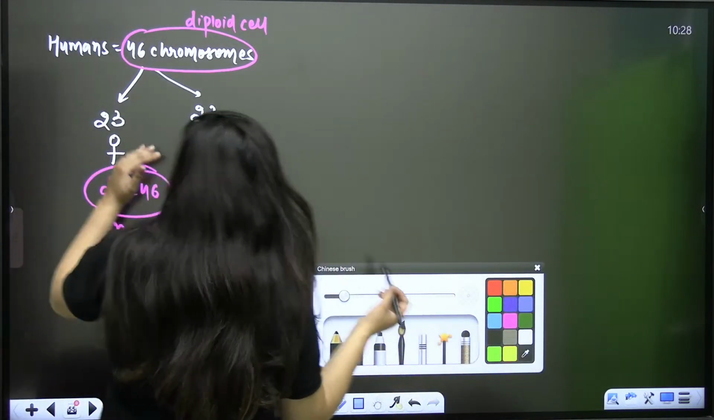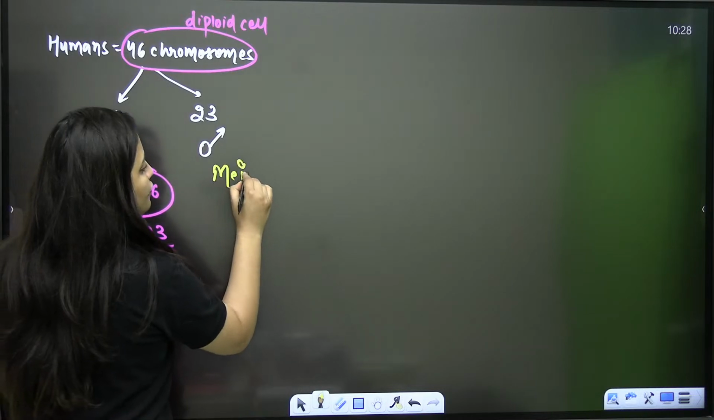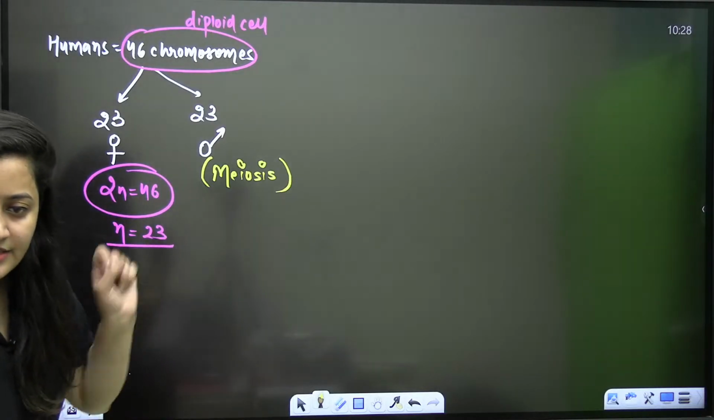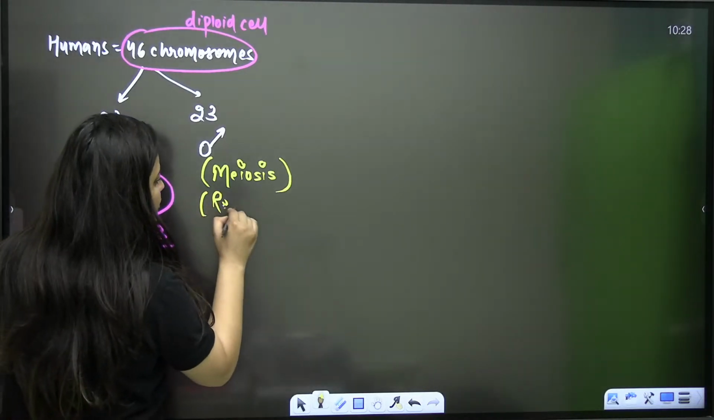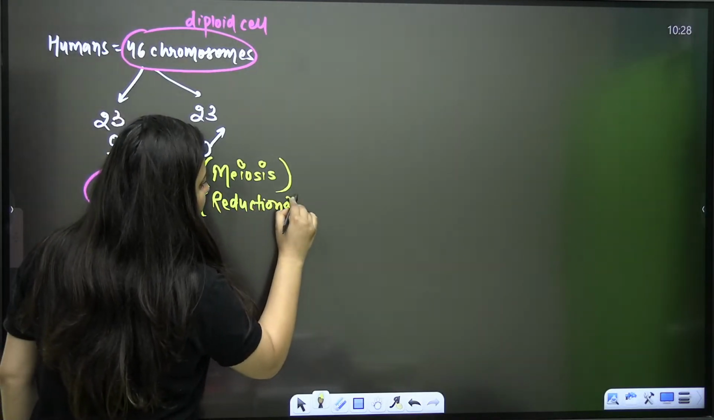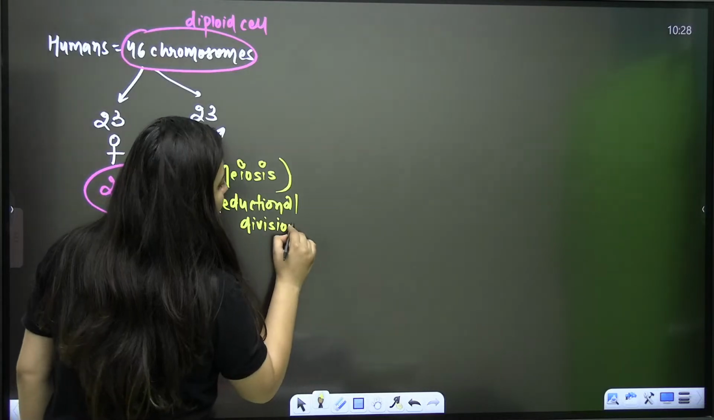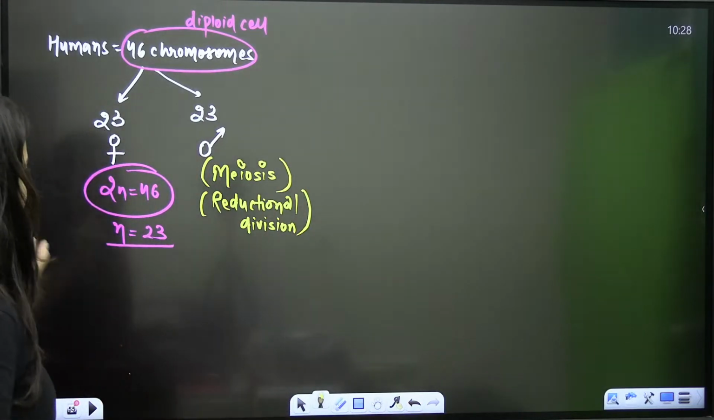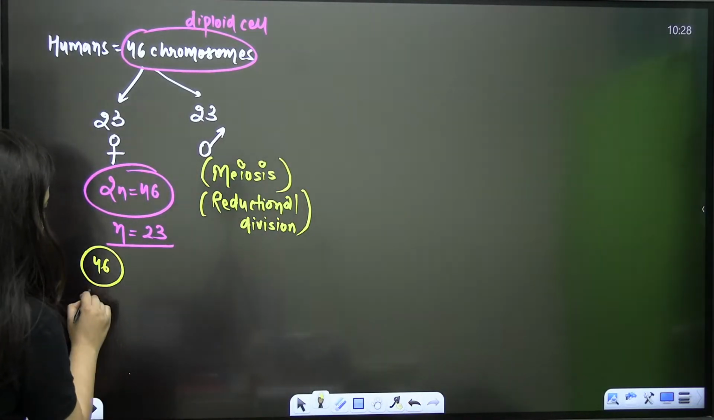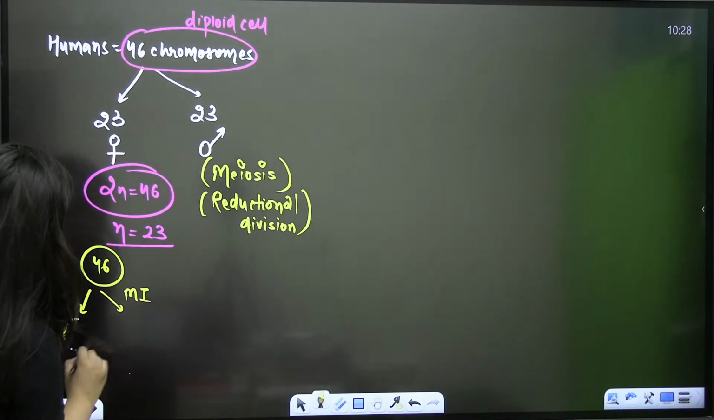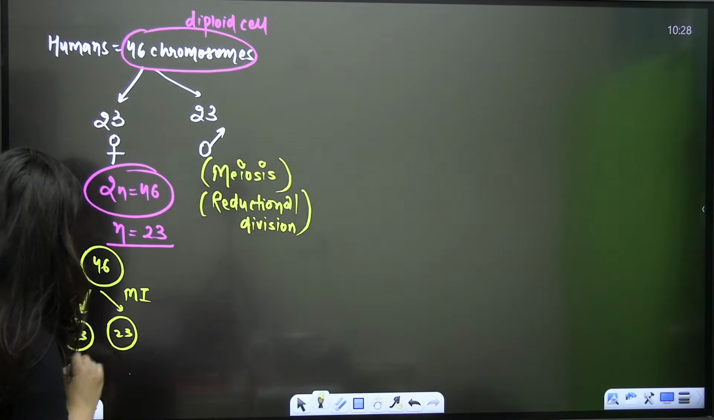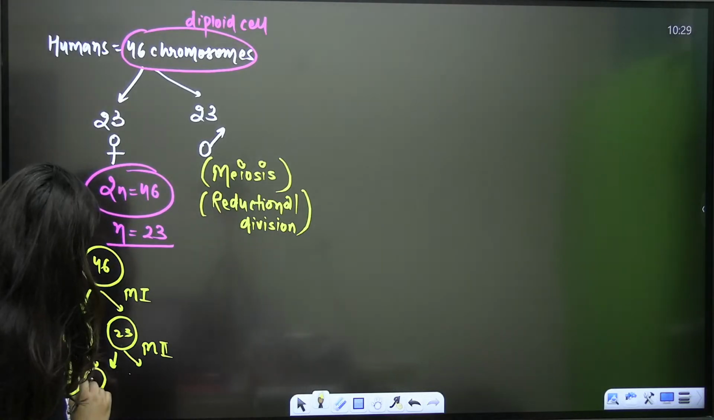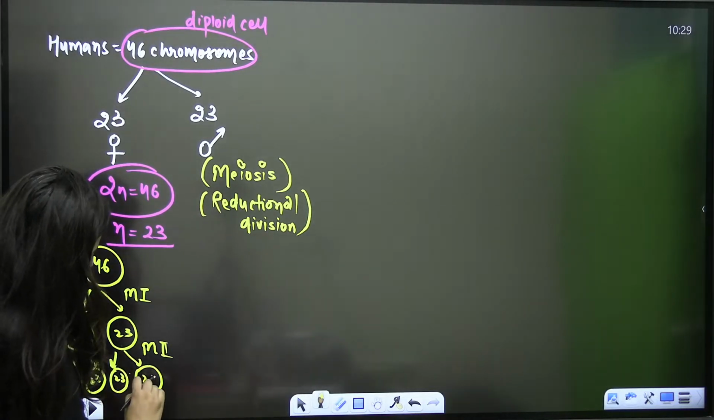So during gamete formation, which division is there? It is meiosis. We know that meiosis is the reductional division. It takes place in 2 rounds. Remember this part. After meiosis 1, you will get 2 haploid cells having 23 chromosomes, and after meiosis 2, you will get 4 haploid cells.